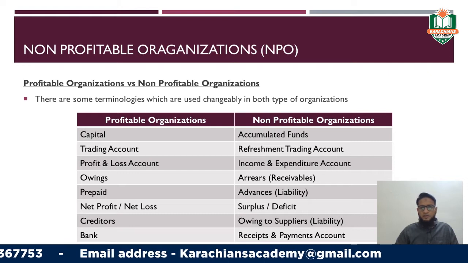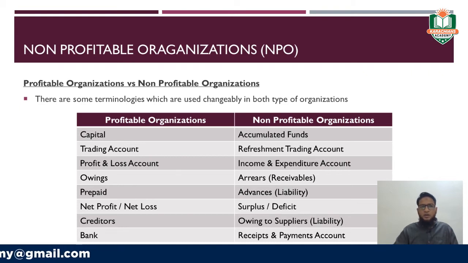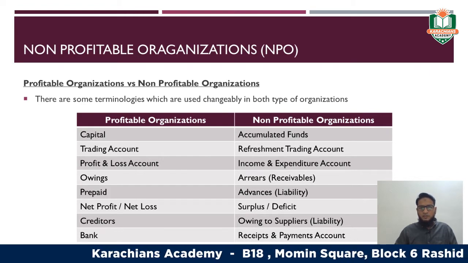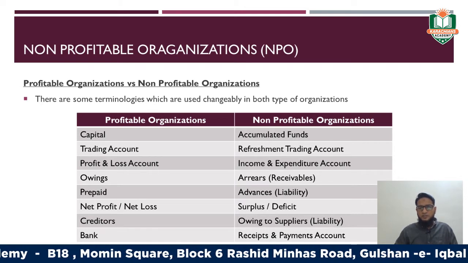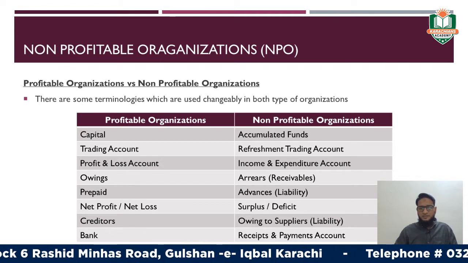The profit and loss account is named the income and expenditure account. Similarly, owing means arrears in the non-profitable organization, whereas prepaid will be used as advances in non-profitable organization, right? Net profit or net loss will be replaced with surplus or deficit.